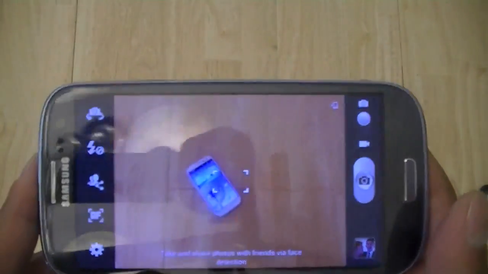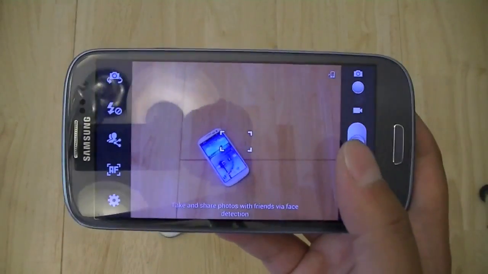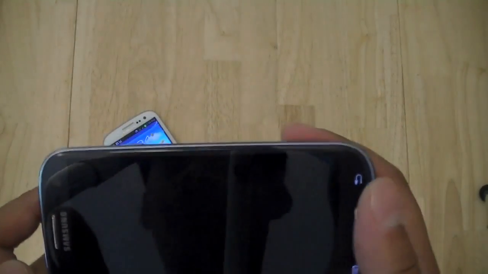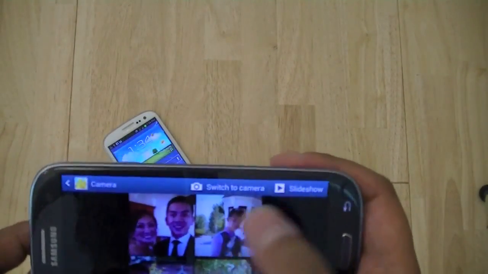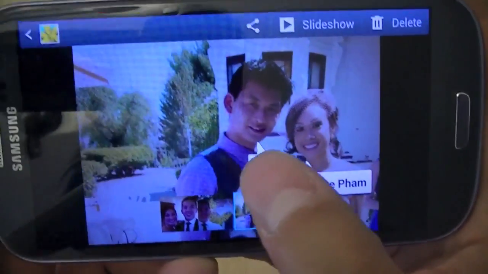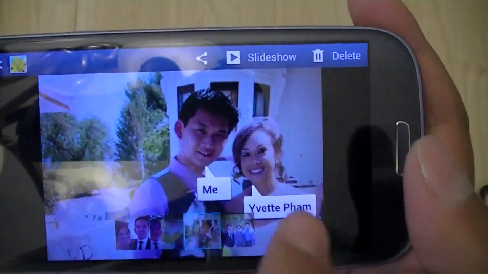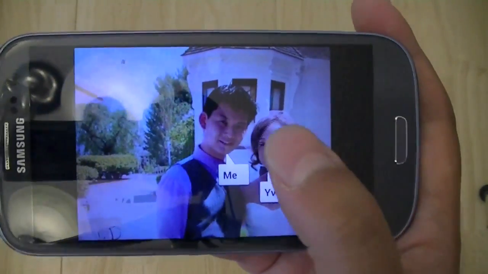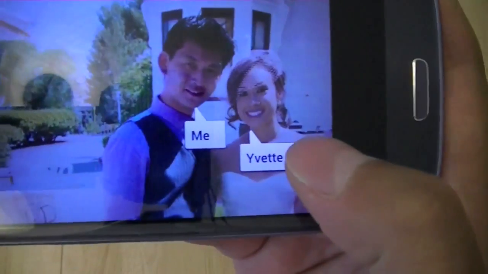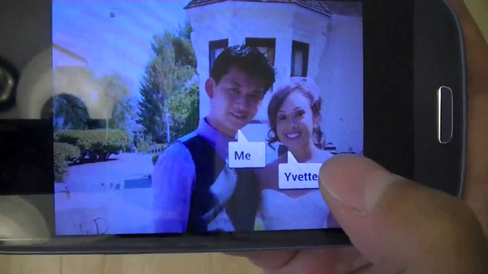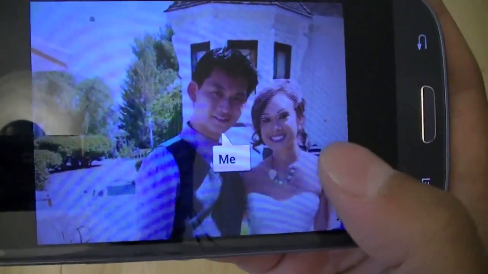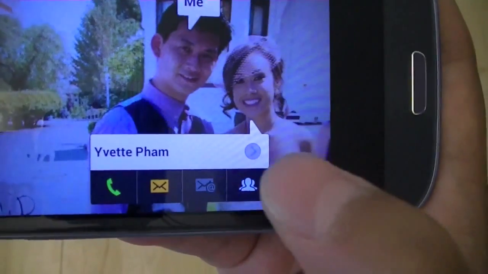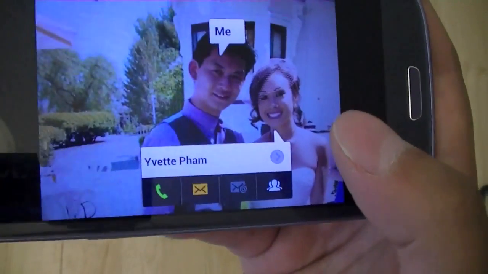So essentially what this does is that it recognizes faces that are tagged and captured with the device. So I've taken some photos earlier from a wedding, and here's the album. Let's go ahead and take a look here. So it recognizes and asks me to tag various different individuals. So if there's another photo of me, it will recognize that it's me, and if it's another photo of Yvette, it will know that it's Yvette. But essentially the nice part is that you can go ahead and tap on Yvette and it will allow you to either call the person or send a message or send an email with this photo to Yvette.